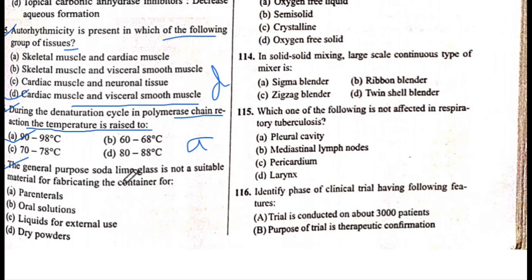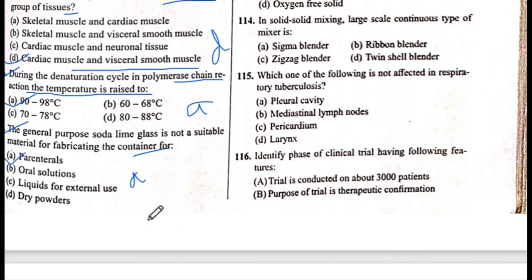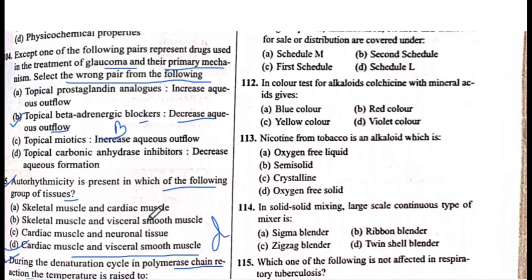Next is 107 question. The general purpose soda lime glass is not a suitable material for fabricating containers for... the answer is A, parenterals. The answer is A, parenterals.